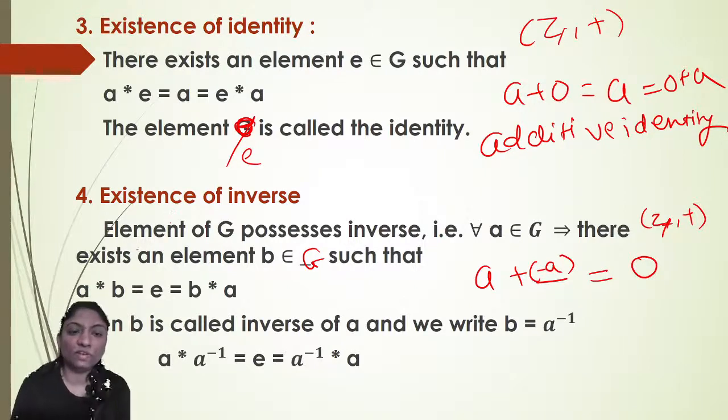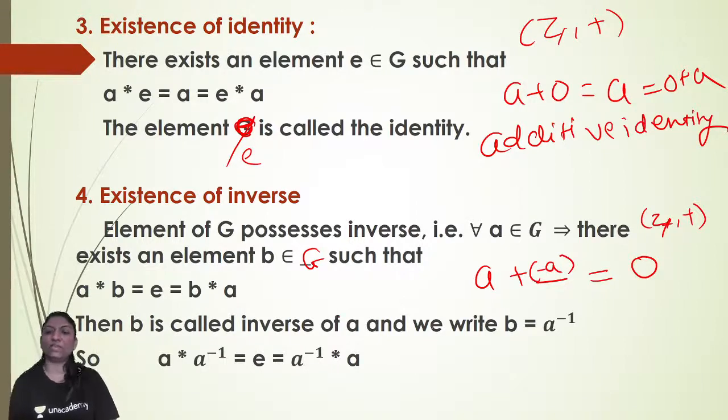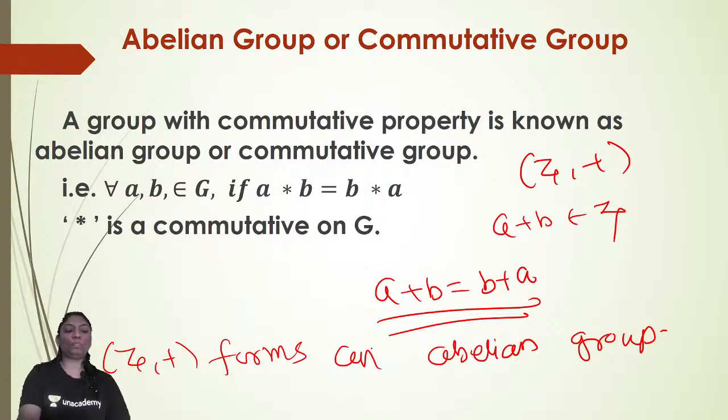And existence of inverse: every element of G possesses an inverse, that is, for all A in G, there exists an element B in G such that A star B is equal to E is equal to B star A. Then B is called the inverse of A, and we write B is equal to A inverse. So A into A inverse is equal to E, which is equal to A inverse into A. Right? So abelian group or commutative group: a group with commutative property is known as an abelian group or commutative group. That is, for all A, B belongs to G, if A star B is equal to B star A, then star is commutative on G.